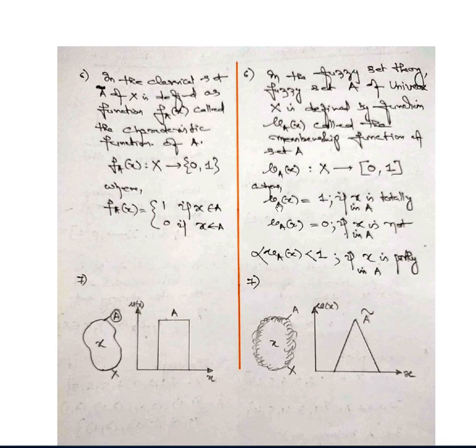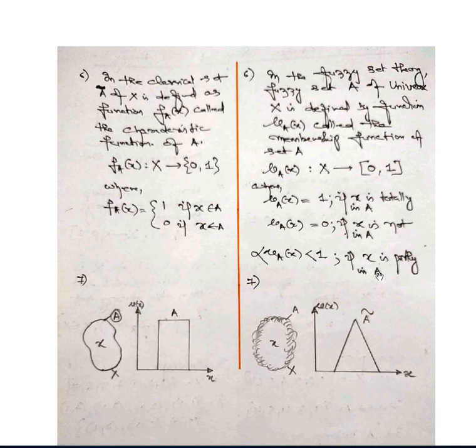So mu A of x is equal to 1 if x is totally in A, mu A of x is equal to 0 if x is not in A, and mu A of x ranges from 0 to 1 if x is partially in A.